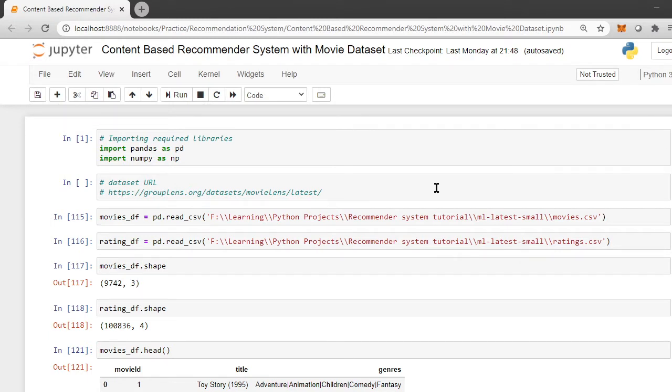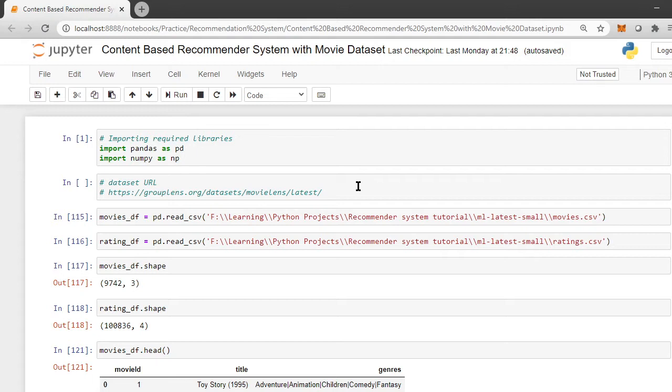Before we start discussing it, I recommend that you download the dataset from here. The link is again given in the description box below. Download the dataset and try to code along with me as much as possible. This will help you in understanding the entire process.